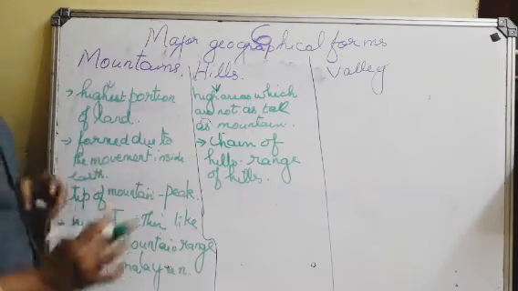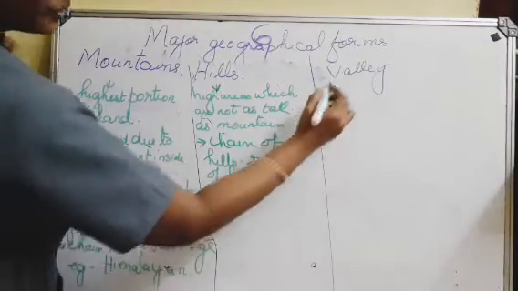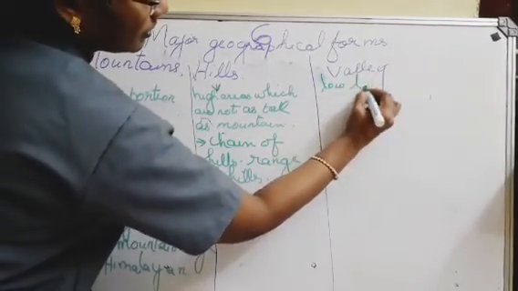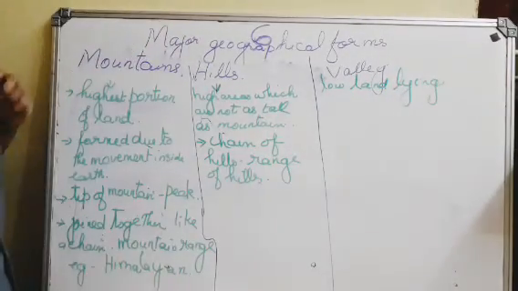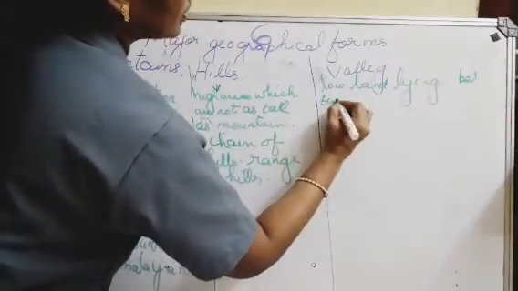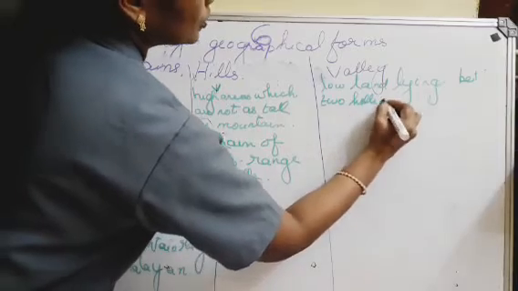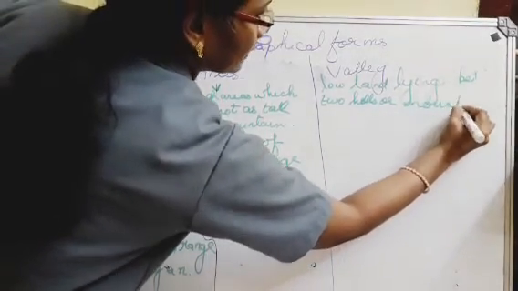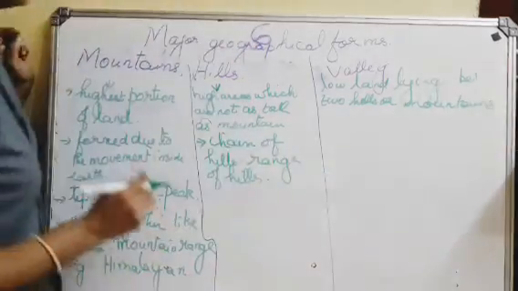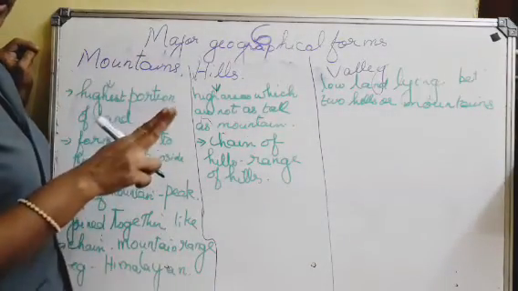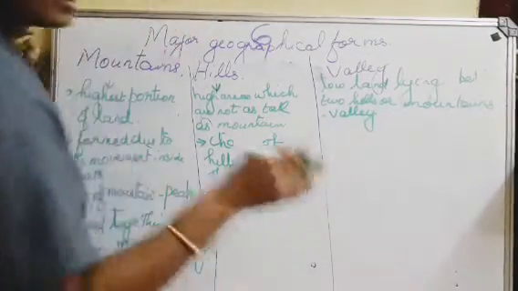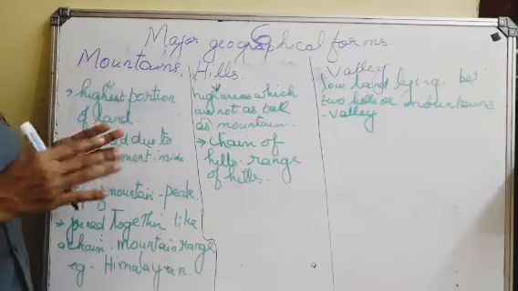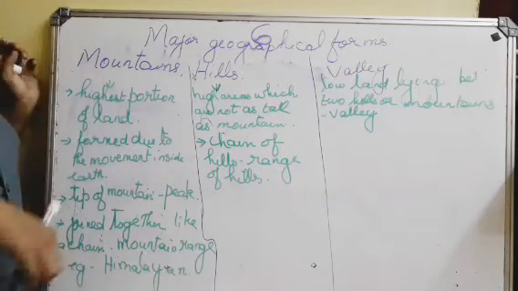Now, the lowland lying between two hills or mountains. Lowland lying between two hills or mountains is called a valley. Low-lying land lying between two hills or mountains is known as a valley.